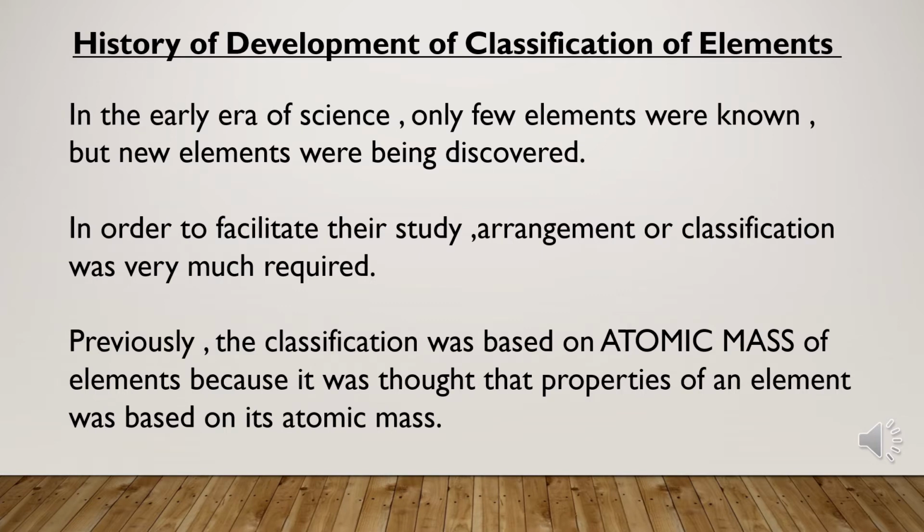Previously, the classification was based on the atomic mass of the elements because it was thought that the properties of an element were based on its atomic mass. But recently, a complete classification has been made which is based on the atomic number of the elements instead of their atomic masses.